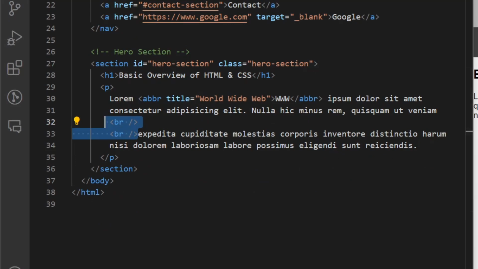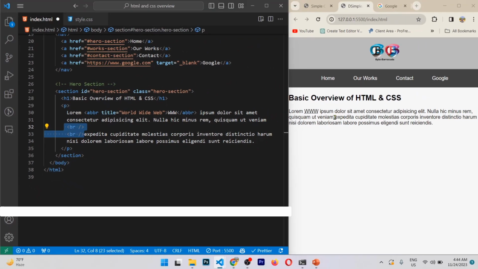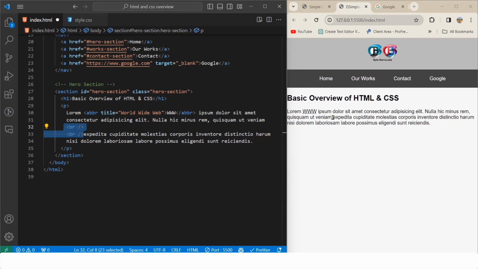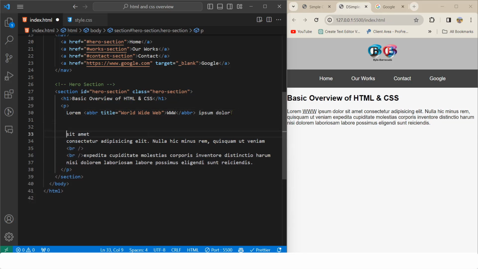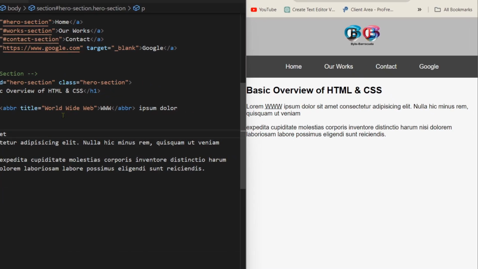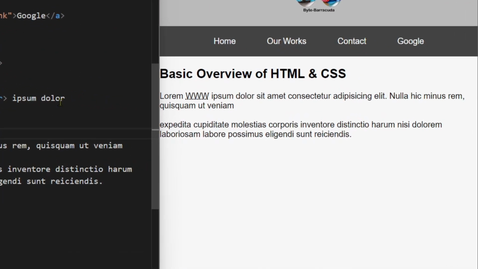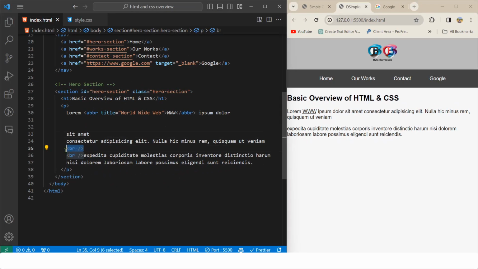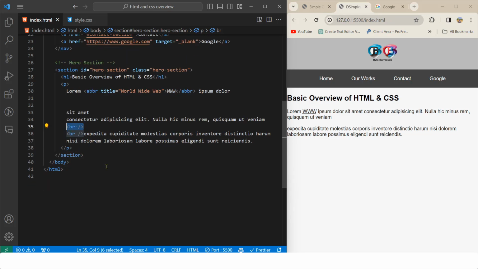Now let's say I want to move the text from here to the next line, but I cannot do that directly. Even if I press enter multiple times, our file will not take that. As you can see, next to the dollar I pressed many enters, but no space was created. But where I used the br tag, this stands for break. This will push the text to the next line. Not only text, this br tag will break the element and create a new line. This is for line break.